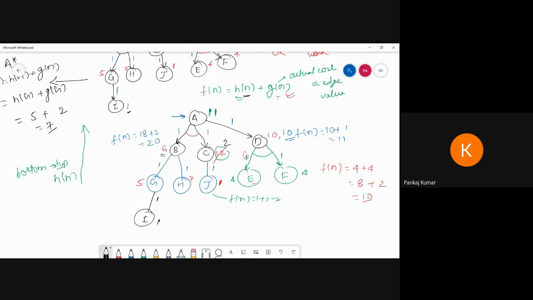Suppose I explore this side. So B to H I have to reach with the estimated cost 6. But I calculate the new function value 7 plus 1, 8. So does it need to be updated? No, because 8 is more than 6. So we can leave it out.